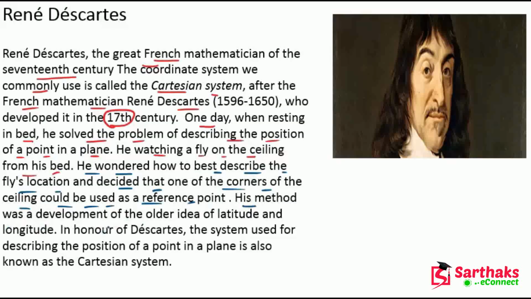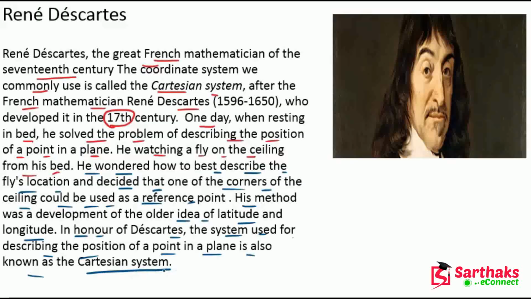His method was developed from the older idea of latitude and longitude. In honor of Descartes, this system used for describing the position of a point in a plane is known as the Cartesian system.